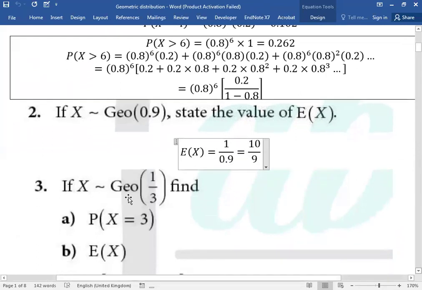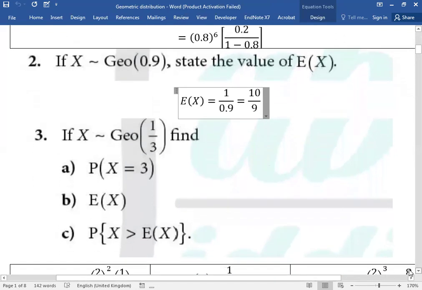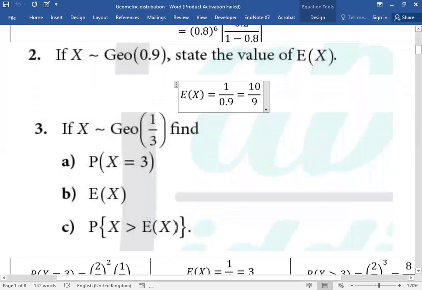Let's see another question. If x is geometrically distributed with 1/3 as the probability of success, find the probability x equals 3. What does this mean? Success comes on the third. How will this happen? First two failures and then success on the third, calculate. Expectation, how do we find expectation? 1/(1/3). What is the expectation? It becomes 3 simply.